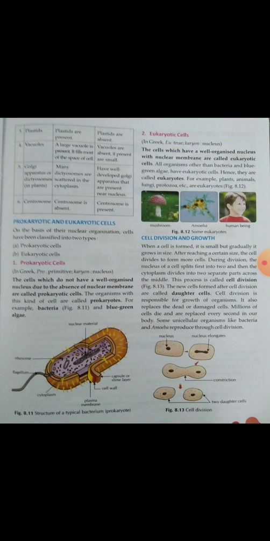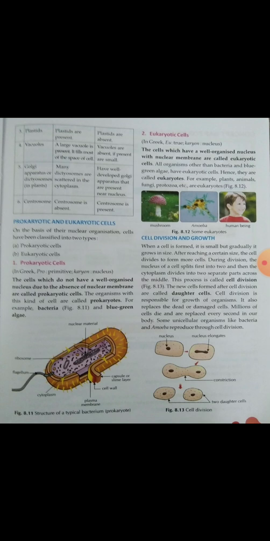Examples: we people also have a well-organized nucleus in our body cells. Plant cells, animal cells, fungi, and protozoa are eukaryotic cells. We are all eukaryotes. Organisms which have a well organized nucleus are called eukaryotic organisms.